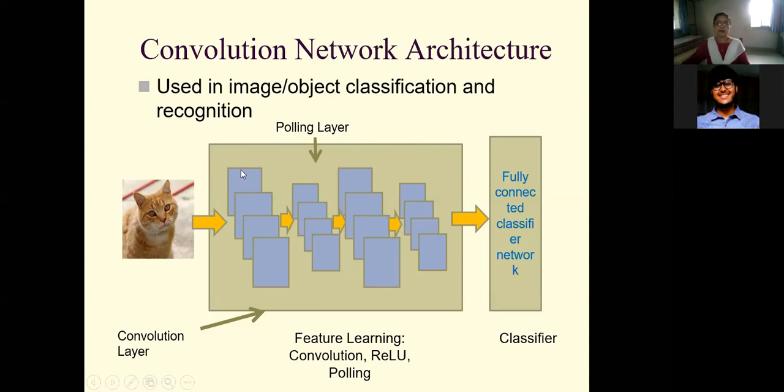Okay. So your convolution neural network mainly has two components. First is feature extraction. Second is the fully connected layer for classification. Under feature extraction, there are two types of layers: convolution layer and pooling layer or subsampling layer.